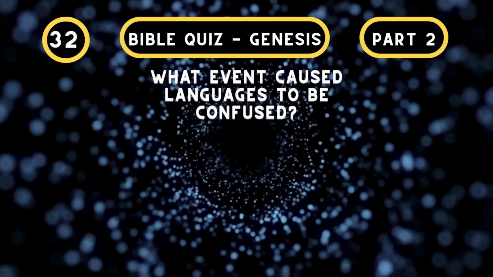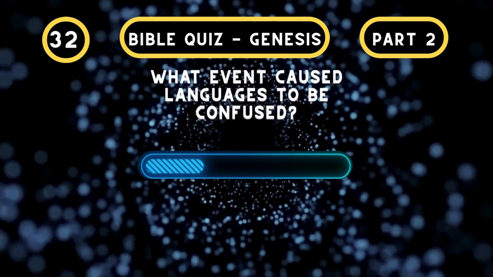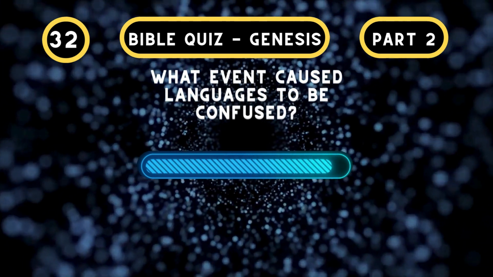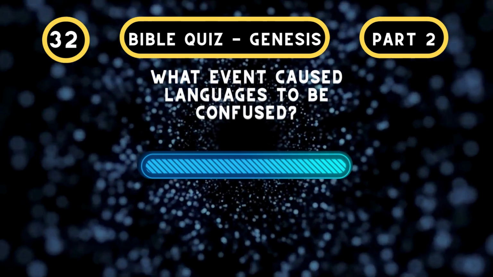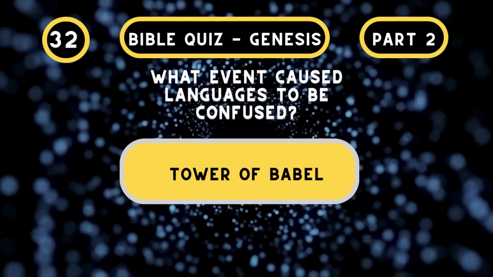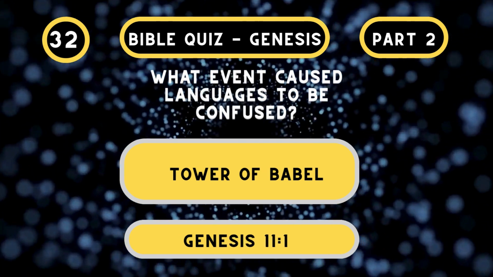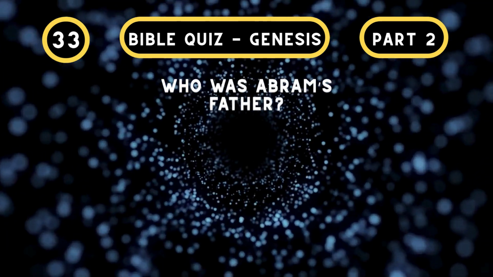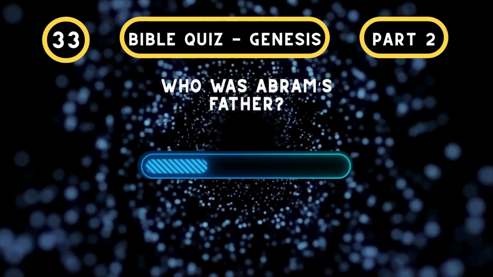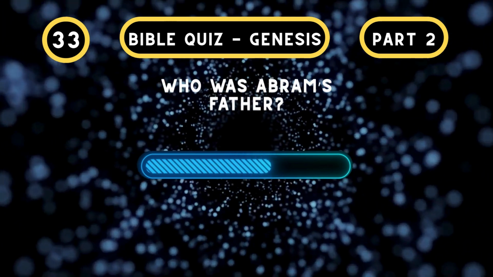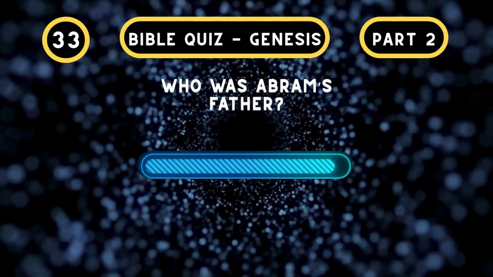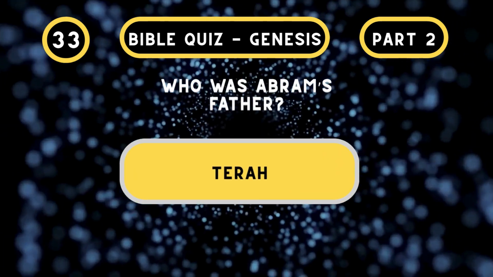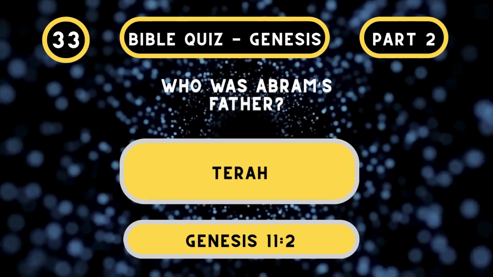What event caused languages to be confused? Tower of Babel. Genesis 11, verses 1 to 9. Who was Abram's father? Terah. Genesis chapter 11, verse 26.